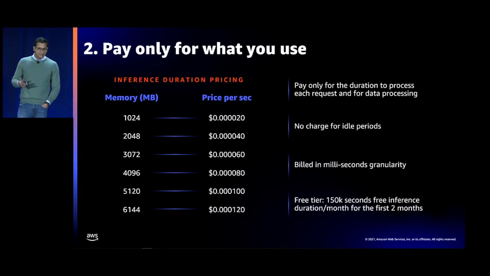The second benefit, as I said, there is no charge for any idle time. Thirdly, you are going to be billed at a millisecond granularity. So that means you are going to further optimize your cost because you're only going to get charged on a millisecond level. And lastly, we're also offering a free tier. So you get 150,000 seconds of free tier per month for the first 2 months of inference duration. That's a great opportunity for you to test out the feature, see how it works, then deploy a model.